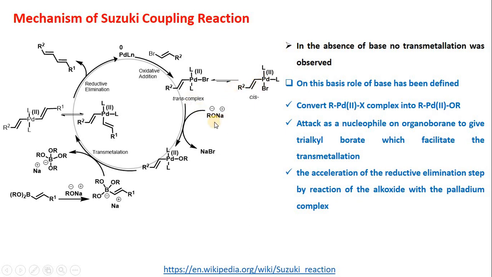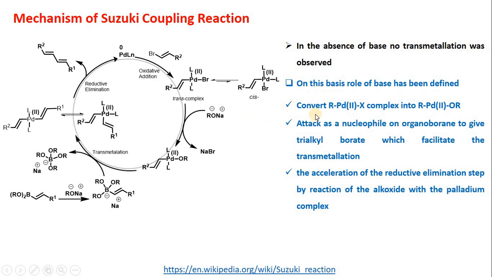Now trans complex undergoes nucleophilic attack by a base to give palladium alkoxy complex. This palladium alkoxy complex undergoes transmetallation with trialkyl borate, which is formed by nucleophilic attack of base. Once transmetallation takes place, this trans complex is formed, which undergoes isomerization to give cis complex. This cis complex formation is very important for the reductive elimination step. It was observed that in the absence of base, no transmetallation was observed.